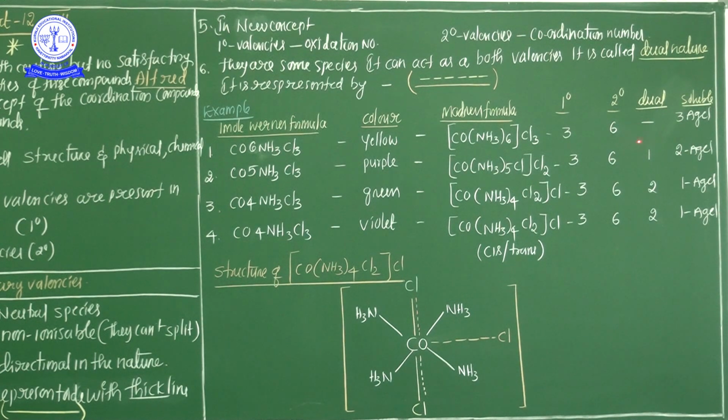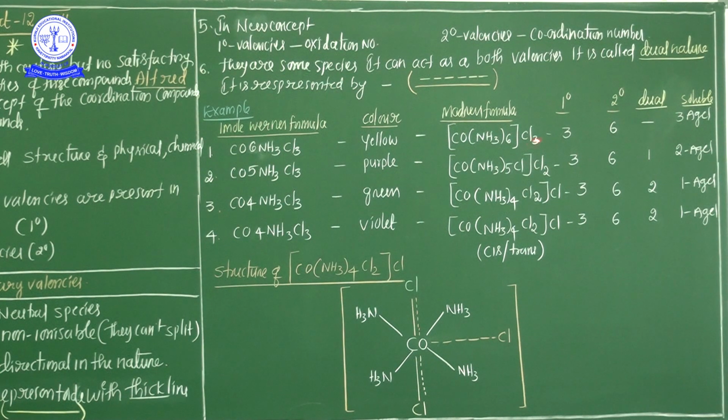Cl3 means 3 AgNO3 treated with the Cl3 to form AgCl. That's why he concluded that outside of the square bracket 3 chlorine atoms are there, because the 3 AgNO3 treated with 3 chlorine to form the precipitate of 3 AgCl. So this is the modern formula, this is Werner's formula. What is the color of this compound? Yellow.